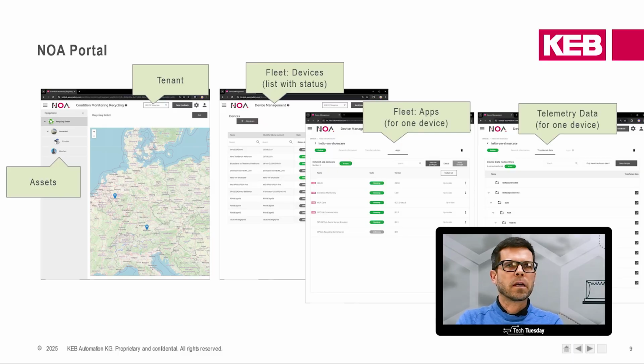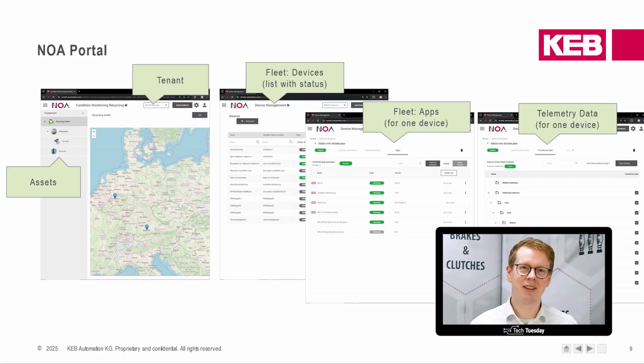Just let me add here, in that map we see two locations of one company. That company is a fictional recycling company, and it has locations in Munich, and the other one is Düsseldorf? Yeah, I think Düsseldorf. Yeah. And below these two locations you find more assets, like that first shredder. Going one step deeper would be the fleet.